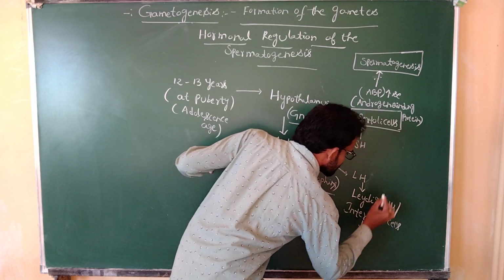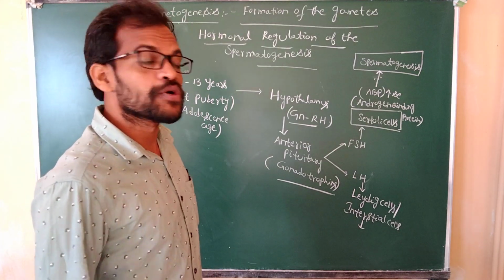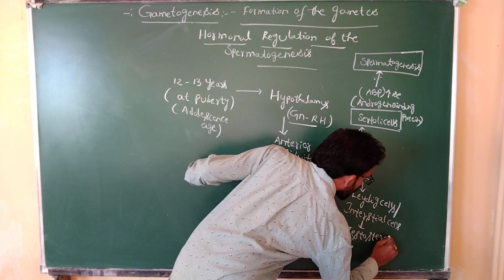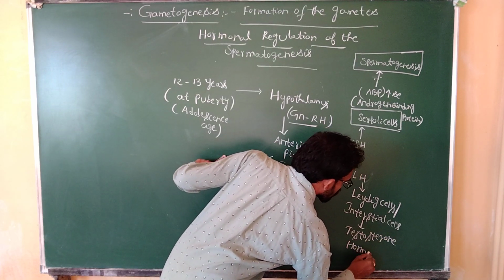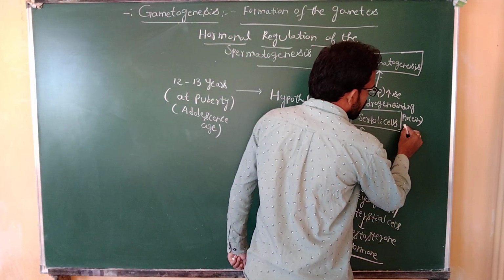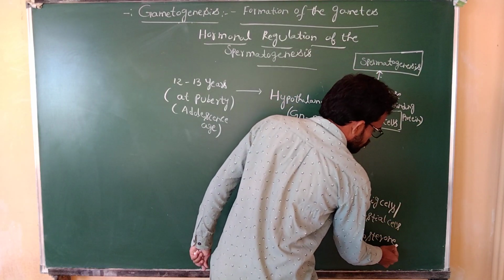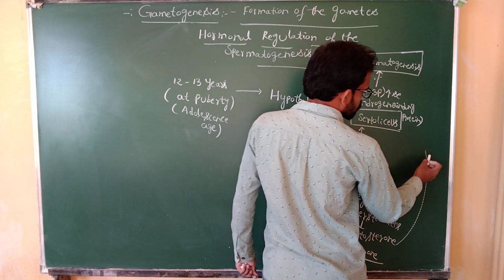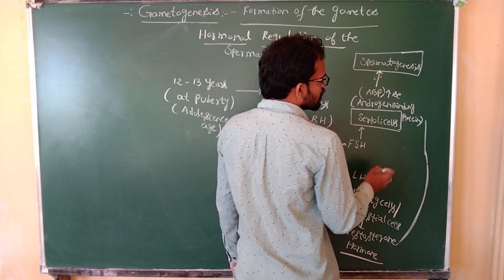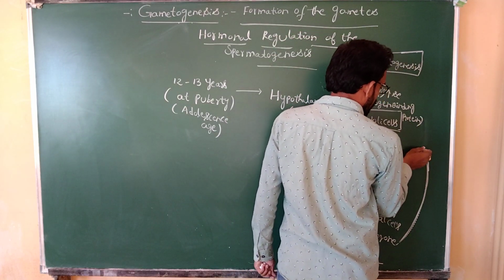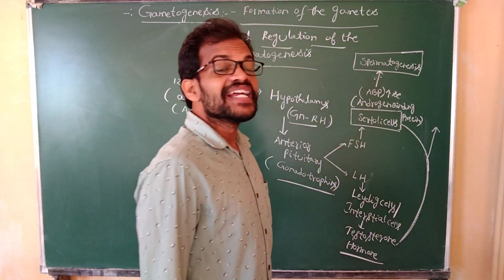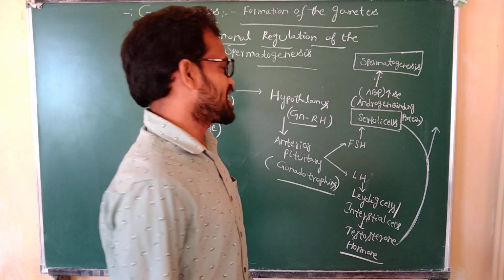These Leydig cells produce the testosterone hormone. What is the hormone? Testosterone hormone. Both the Sertoli cells and the testosterone hormone participate in the secondary sexual characters.